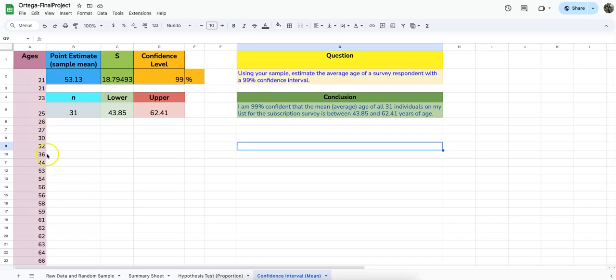So out of these 31, which is N samples, the lower age, if we're rounding to a whole number, is 44 or 43.85, and the upper age is 62.41 or 62. With this information, the conclusion is I am 99% confident the mean or average age of all 31 individuals on my list for the subscription survey is between 43.85 or 44 and 62.41 years of age or 62.